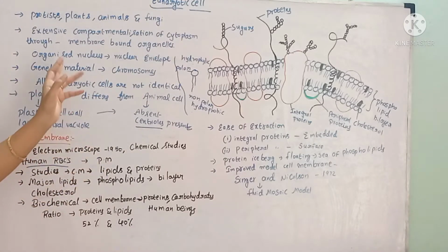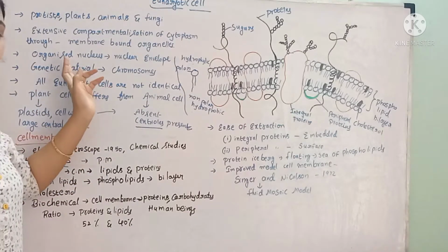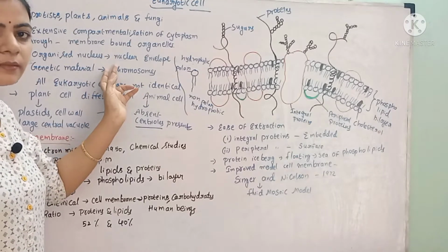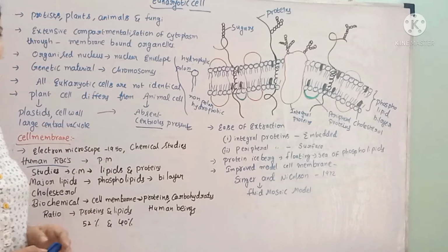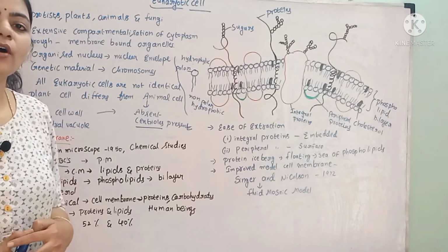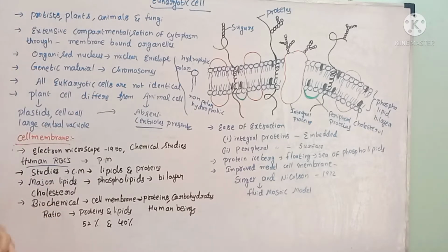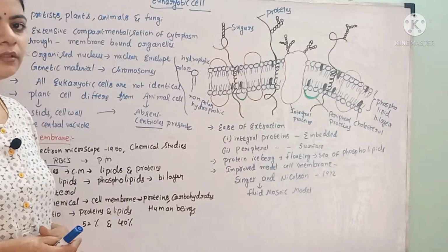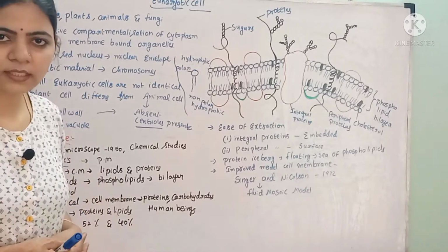Not only that, they consist of an organized nucleus, which is surrounded by an envelope or nuclear membrane. That nucleus consists of the genetic material, which is in the form of linear chromosomes. All eukaryotic cells are not similar; the structure of eukaryotic cells may differ.